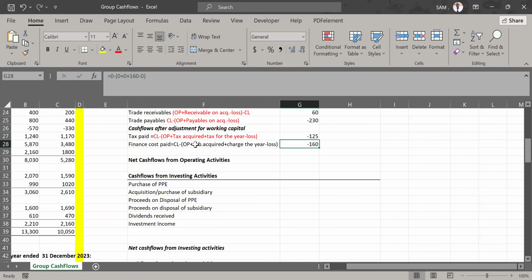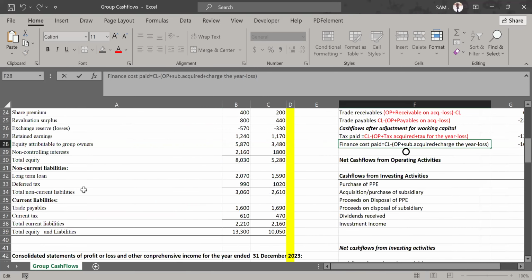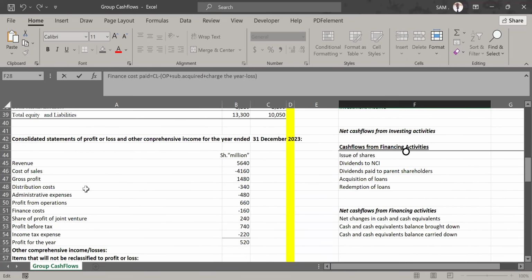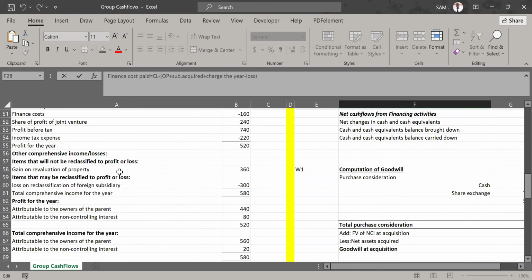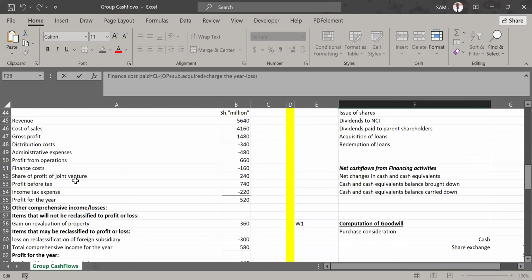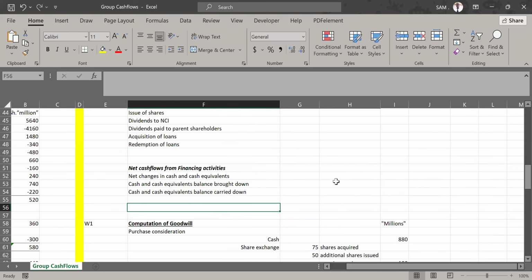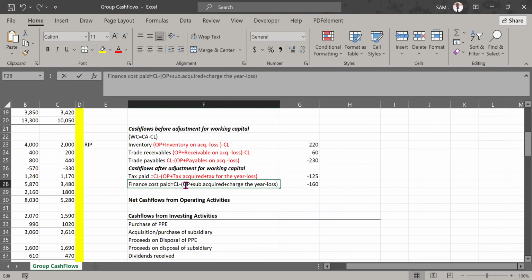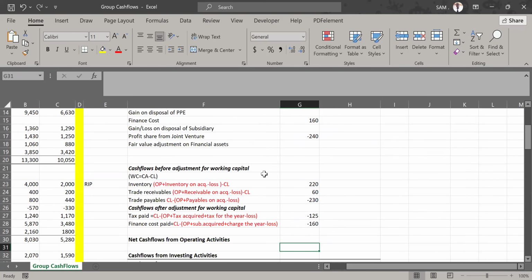It is 160. So the whole amount which was charged in our income statement was actually paid because we do not have any closing liability on the same. We did not acquire any from the subsidiary and there was no retranslation loss affecting our finance cost. So the finance cost which was charged was fully paid. That's how we get finance cost paid. So if you follow this matrix, you will always get it correct. Then that will finalize our cash flows from operating activities.